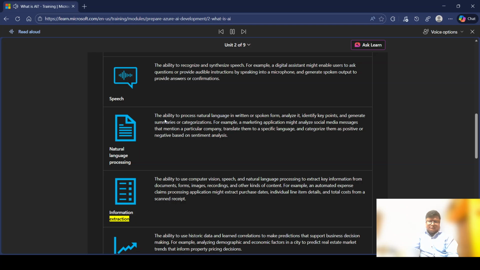Information extraction. The ability to use computer vision, speech, and natural language processing to extract key information from documents, forms, images, recordings, and other kinds of content. For example, an automated expense claims processing application might extract purchase dates, individual line item details, and total costs from a scanned receipt.